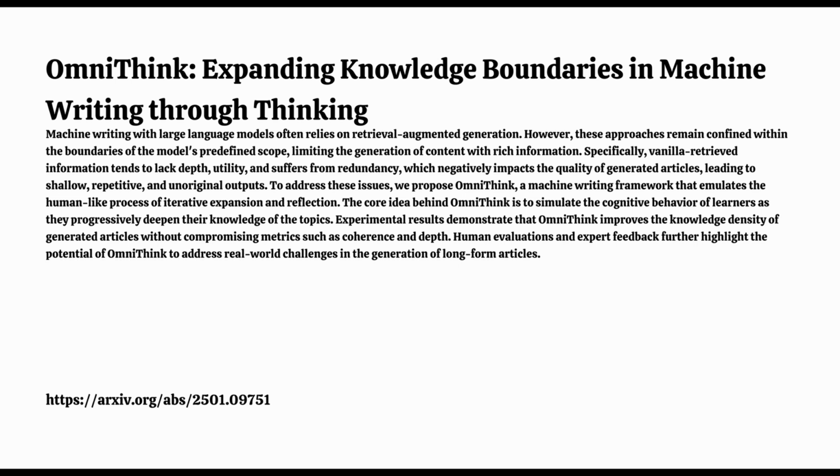The researchers bring up a problem with a lot of machine writing today. It kind of gets stuck repeating the same information without bringing anything insightful or new to the table. The paper uses the example of AlphaFold and how AI might repeatedly just mention its creator DeepMind without giving us any new information. We've all seen that kind of repetitive content. It's not very engaging. No, it's not. So what's interesting about OmniThink?